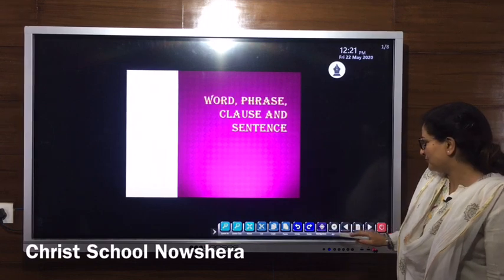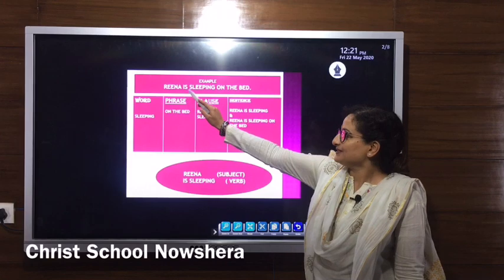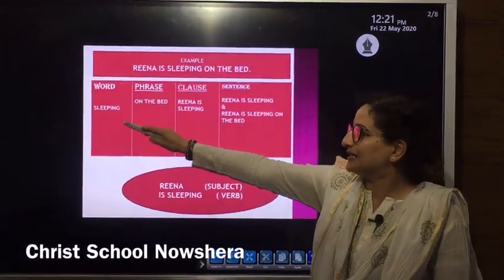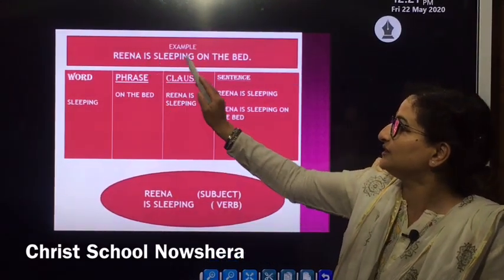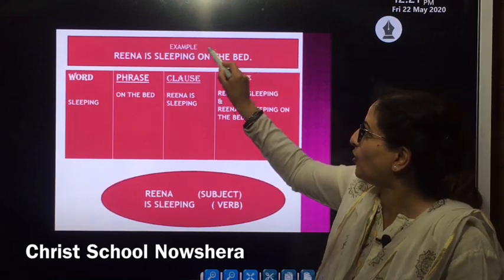Let's try to understand with the help of an example. If I say, "Reena is sleeping on the bed," in this sentence, sleeping, we can consider as a word. Phrase can be considered as "on the bed."